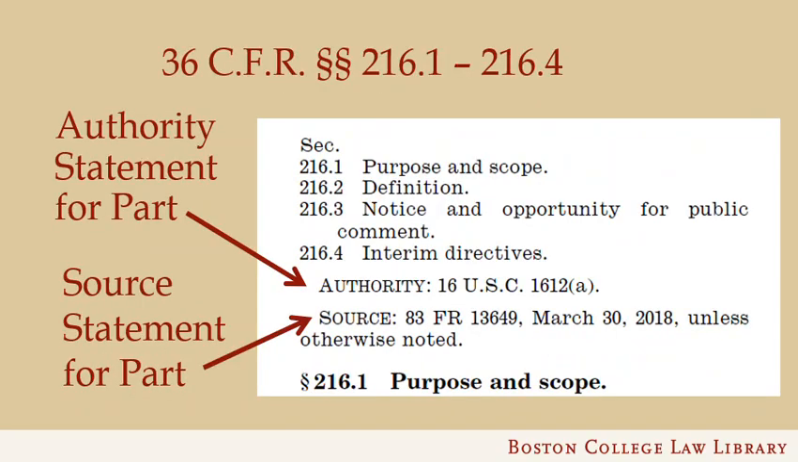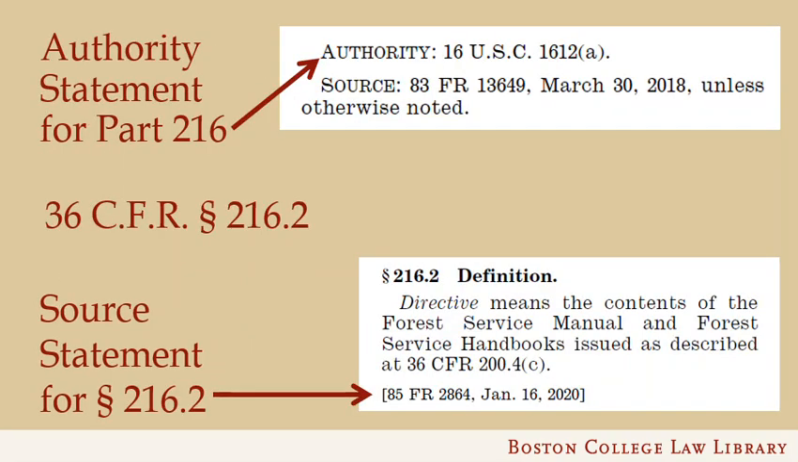Before the first section in a part, there is usually an authority statement. This is the statute that gives the agency power to make these rules. There is also often a source statement. This is the equivalent of the statutes at large citation that appears at the bottom of a U.S. Code section. This is the citation to the volume and page in the Federal Register where these regulations were first published or later amended. Some individual sections within a part have their own source statements if they were added or amended separately from the part as a whole.